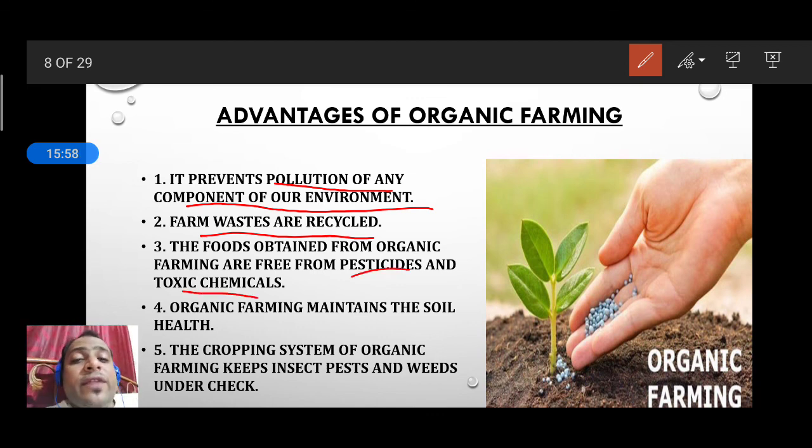Whatever we are getting from the market nowadays, we should wash it properly and sterilize it properly. Why do we need to sterilize it? Because if we are not sterilizing, there is some chance of pesticides or insecticides on that food. For example, if you are buying a cucumber, don't eat it like this only.